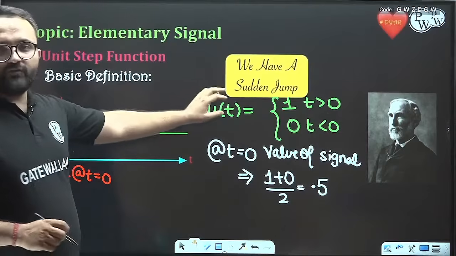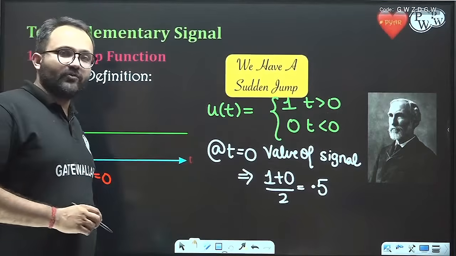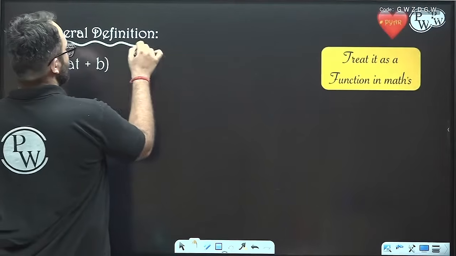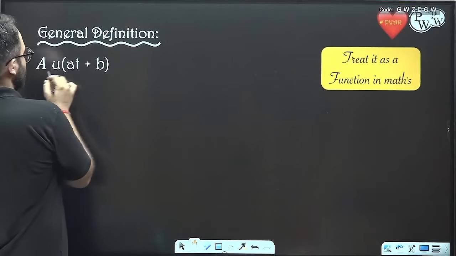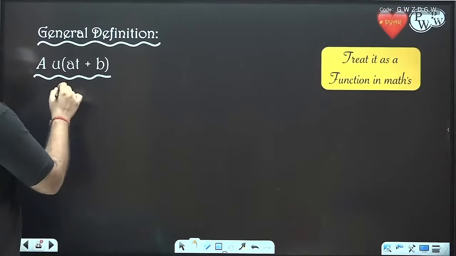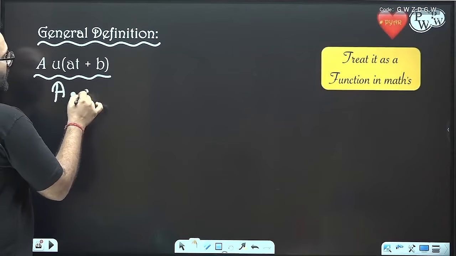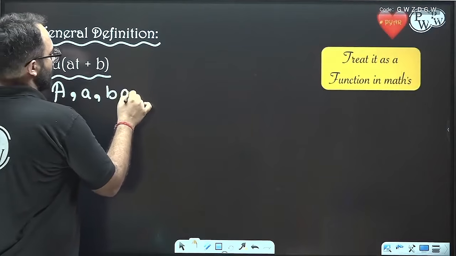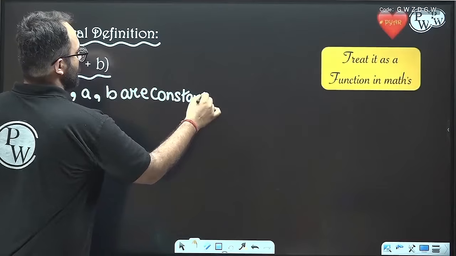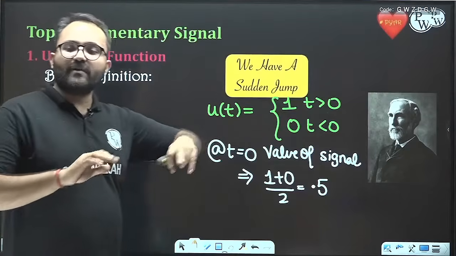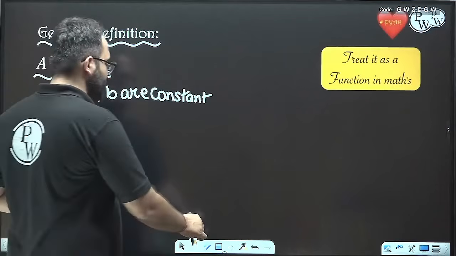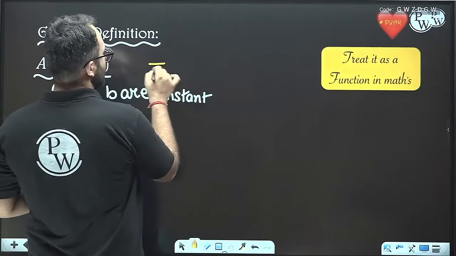This is the basic definition of u(t). We have one more definition, that is the general definition. The general definition is A times u of (at plus b), where capital A and small a, b are constants. Using this definition only, we will simply modify it and get the general form. What will be the general definition?